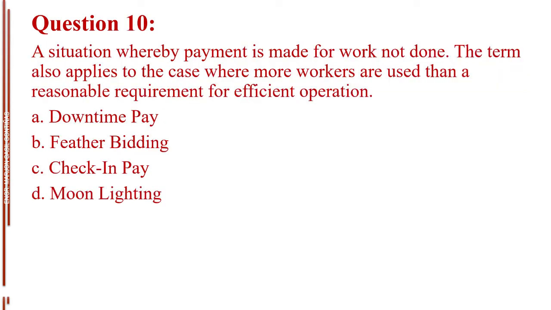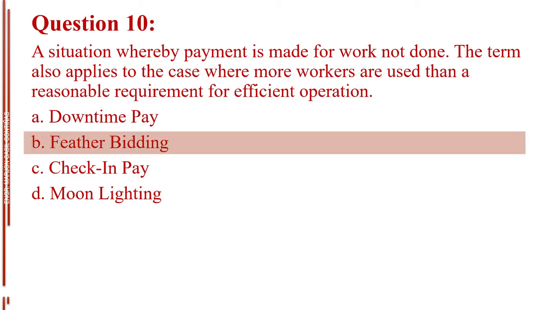Question number 10. A situation whereby payment is made for work not done. The term also applies to the case where more workers are used than a reasonable requirement for efficient operation. Letter A, downtime pay. Letter B, feather bidding. Letter C, check-in pay. Letter D, moonlighting. The answer is letter B, feather bidding.